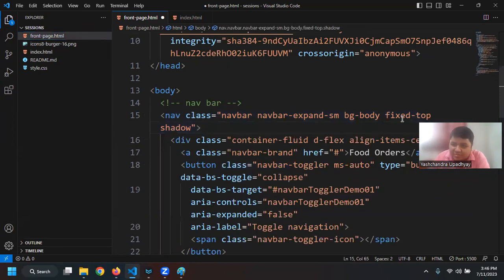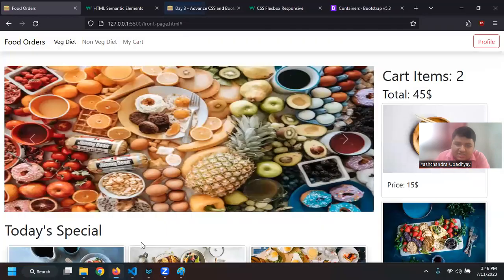And I'm also making it fixed-top. So fixed-top says that I want to make sure that this is fixed. Basically what it will do is change the z-index. In CSS, if you apply a z-index of 1, then it will be above every element. So there is layer one, there is layer two. This layer is 0, this layer is 1, and this layer is -1. So I can specify the index of each layer and specify which will be on top.